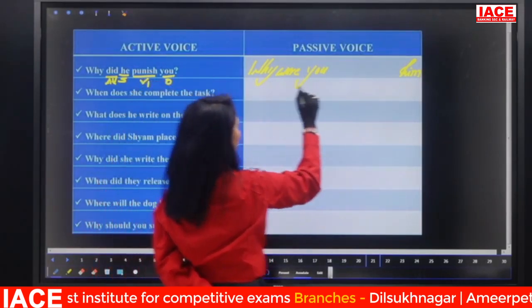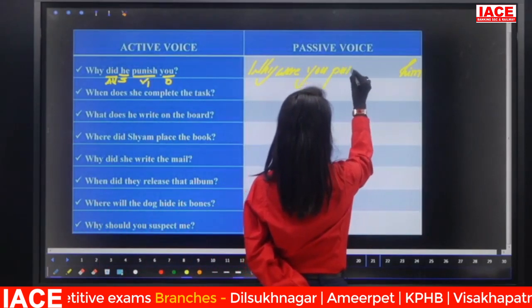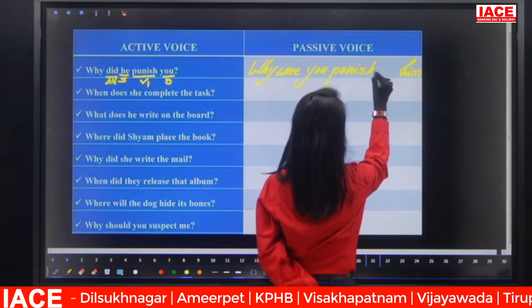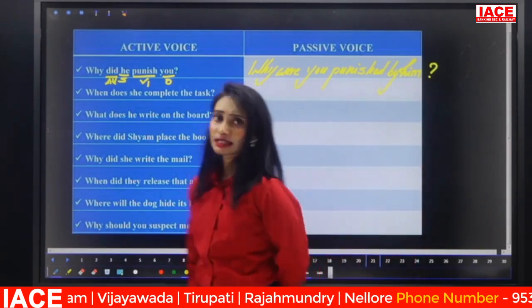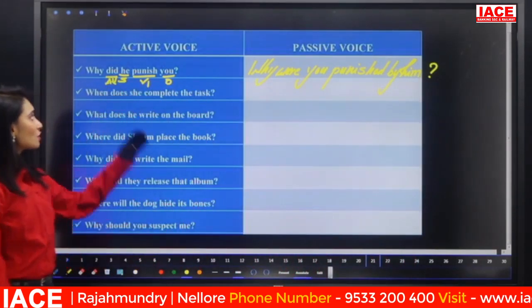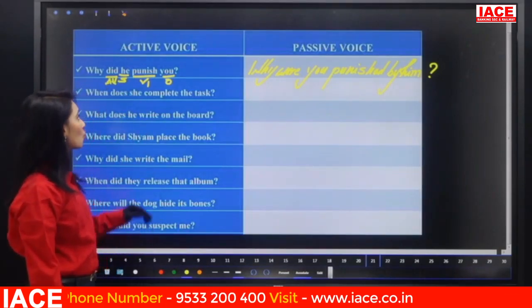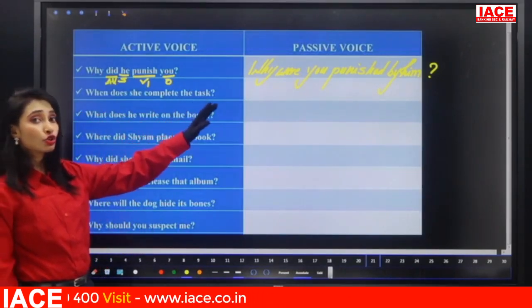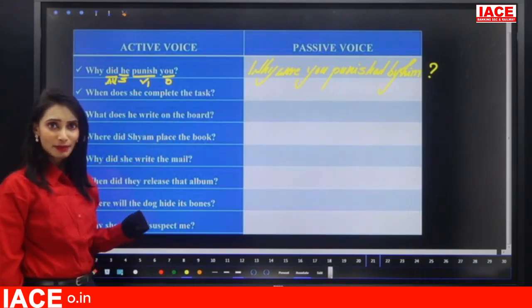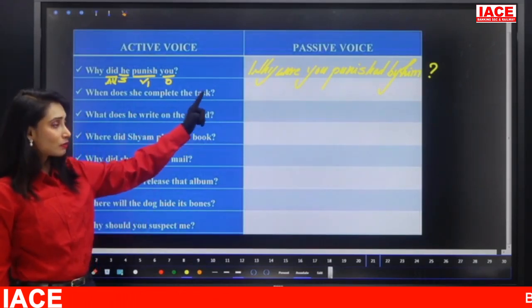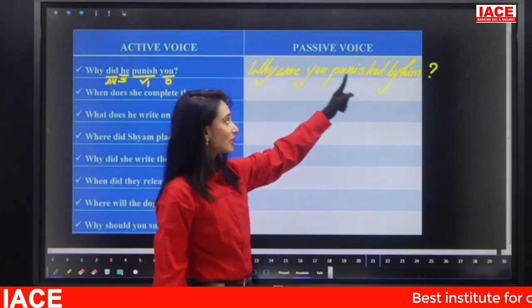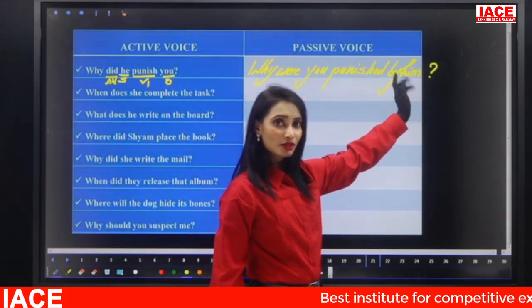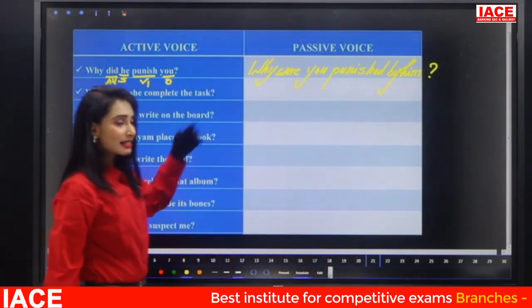Main verb should be in V3. Punished by him is the passive voice. That's it. So why did he punish you? Why were you punished by him is the passive voice. So same, look at the formula: question word plus auxiliary verb plus subject plus main verb plus object. So by him.